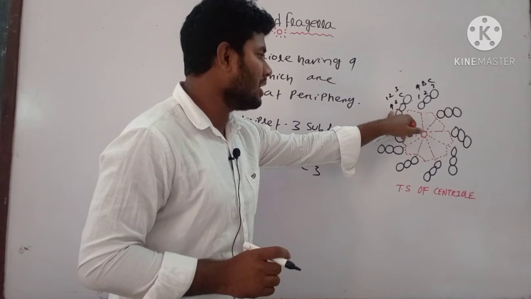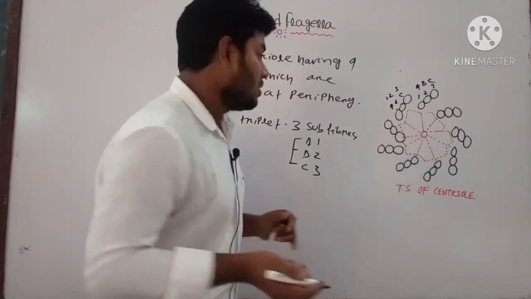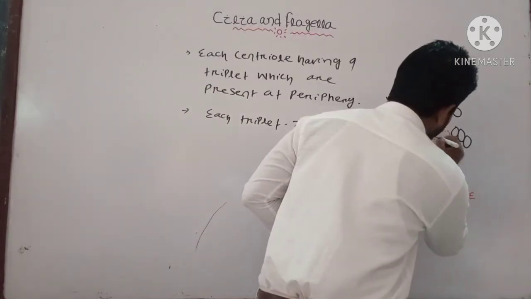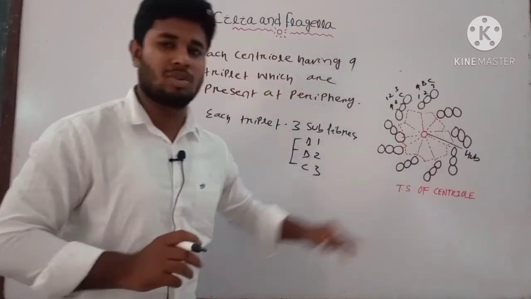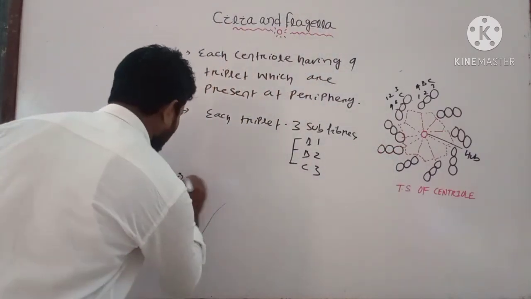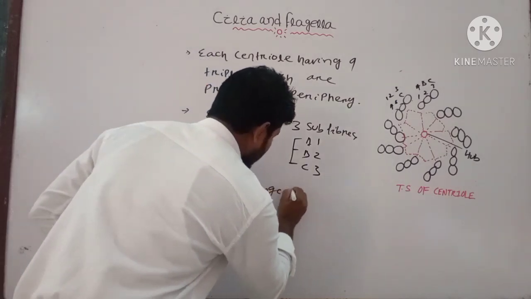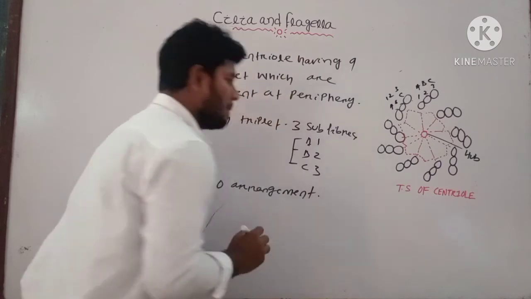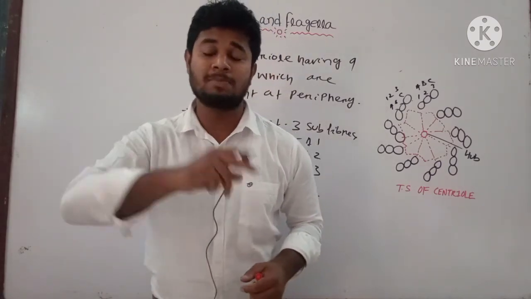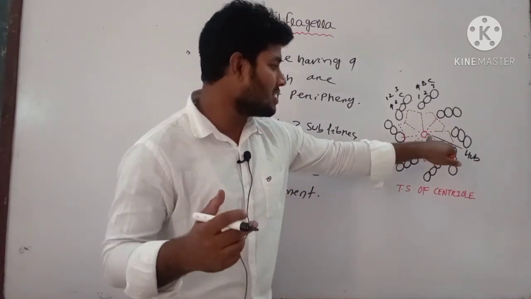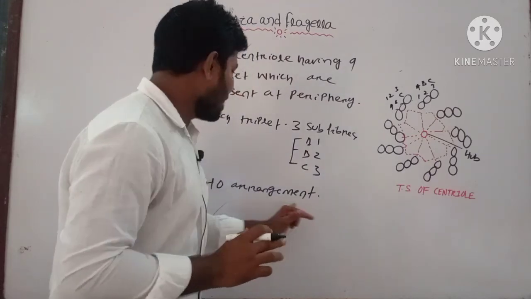And here in the center of the centriole, no subfibers are present. This is known as your hub. As no subfiber is present, it is known as your 9 cross 0 arrangement. But in cilia and flagella, what is the arrangement? Yes, that is the 9 plus 2 arrangement. Why? Because there are singlet microtubules in the center. But here we have no microtubules, so that is known as a 9 plus 0 arrangement.